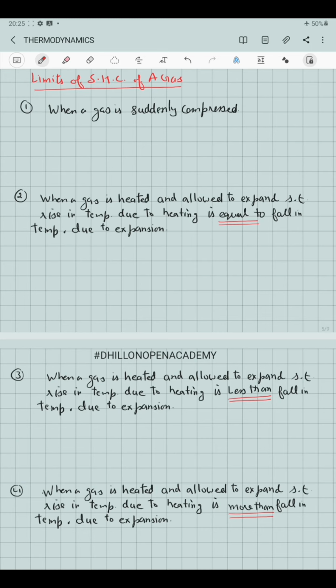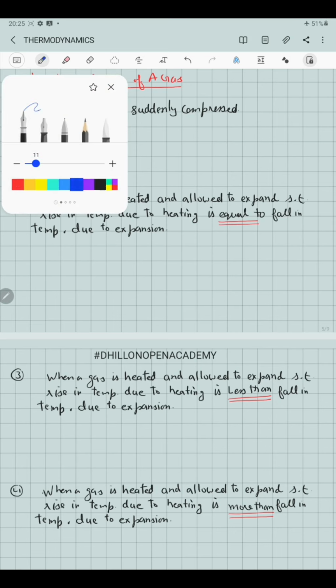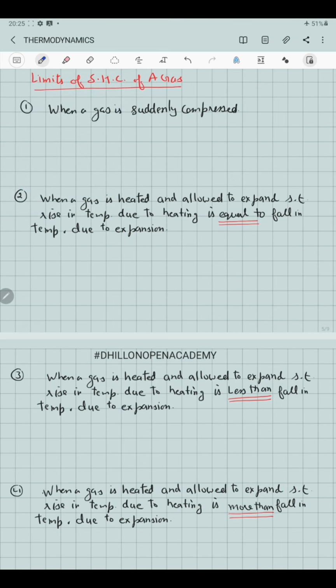Suppose we have a gas present inside a cylinder fitted with a frictionless piston. Now if the gas is suddenly compressed by pushing the piston inwards, that is, adiabatic compression takes place, then no amount of heat is supplied to the gas.